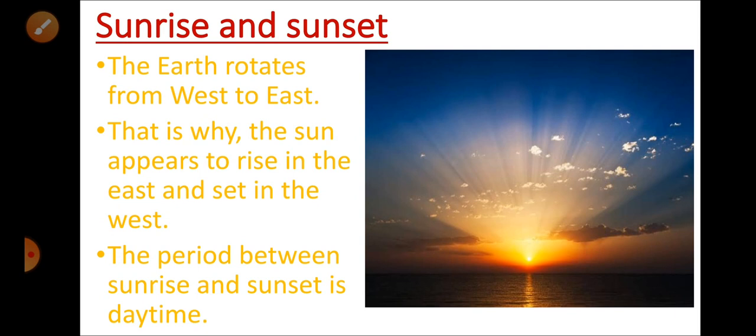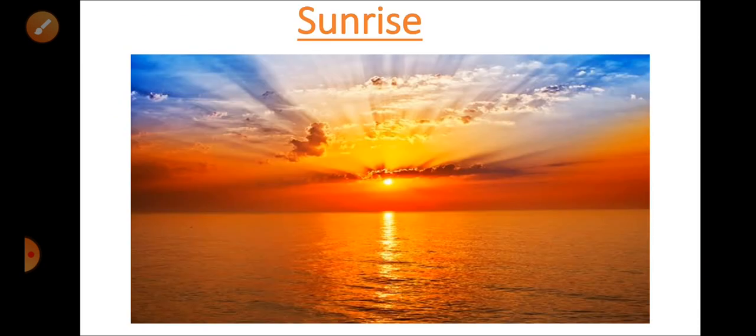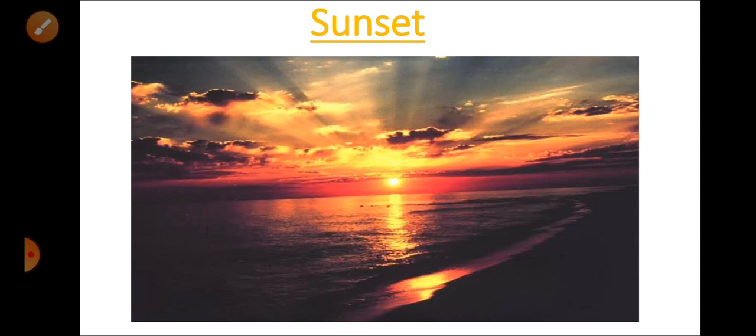Now I will be talking about sunrise and sunset. The earth rotates from west to east. That is why the sun appears to rise in the east and set in the west. The period between sunrise and sunset is called daytime. See, a beautiful picture of the sunrise and a beautiful picture of sunset.